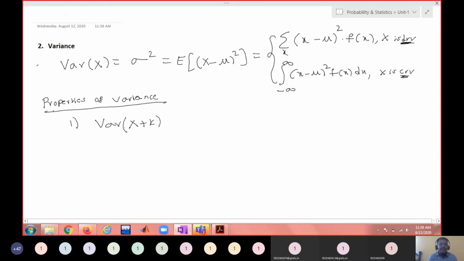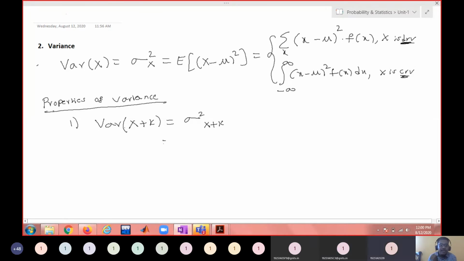What will be the variance of x plus k? Let us see by the definition. How can I write the variance for the random variable x plus k? Is it meaningful? Yes, sir.